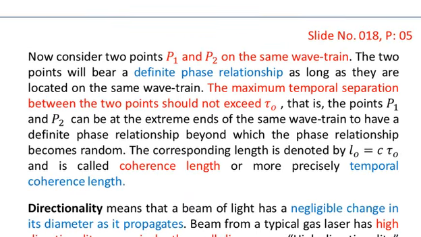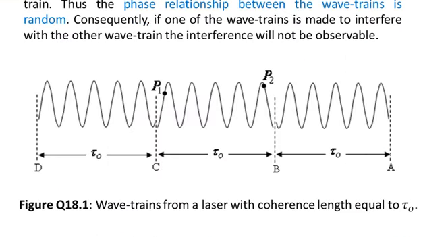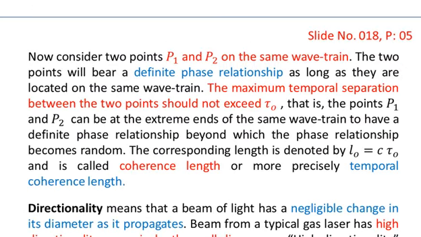Now consider 2 points P1 and P2 on the same wave train, as we have shown over here. The 2 points will bear a definite phase relationship as long as they are located on the same wave train. The maximum temporal separation should not exceed tau naught. That is, the points P1 and P2 can be at the extreme ends of the same wave train to have a definite phase relationship, beyond which the phase relationship becomes random.